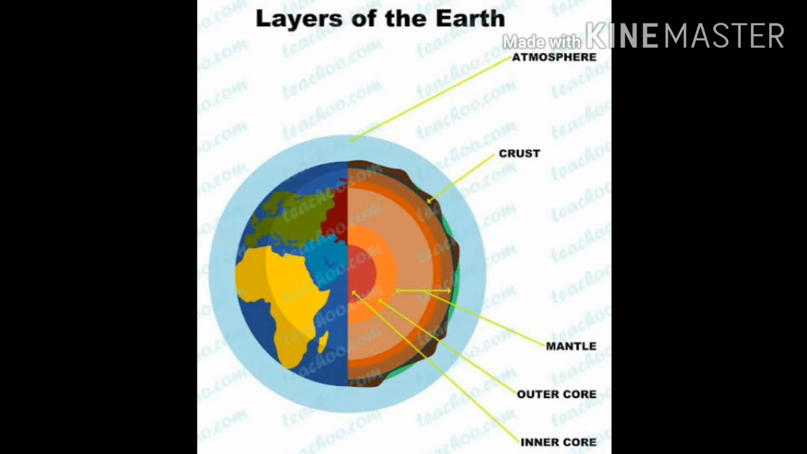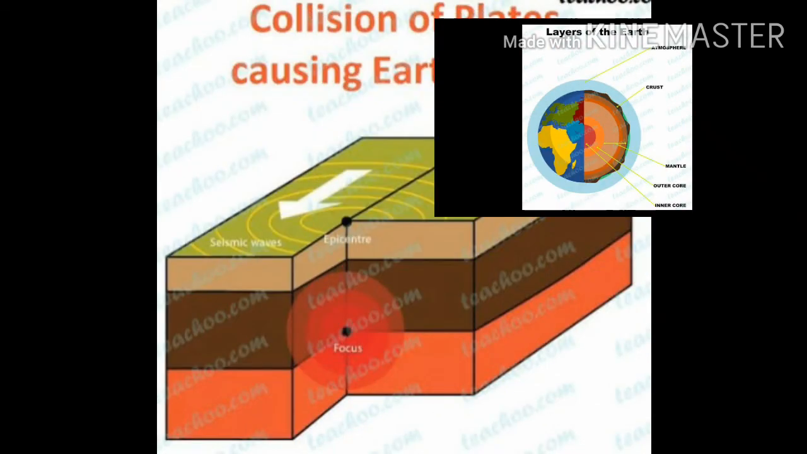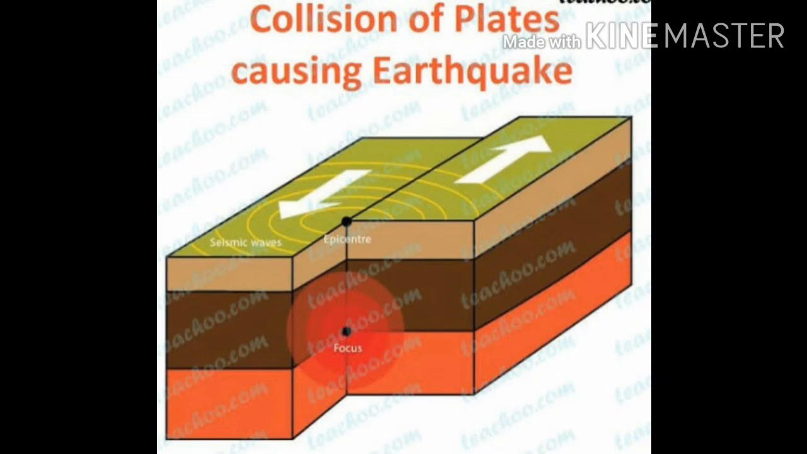The whole crust of the earth is not in one piece. The crust of the earth is divided into many plates. Why do earthquakes occur? Earthquakes occur when the moving plates of the earth's crust slide past one another and collide with one another.